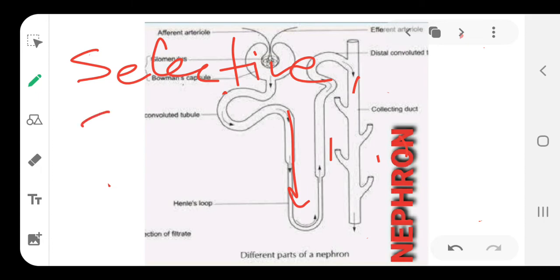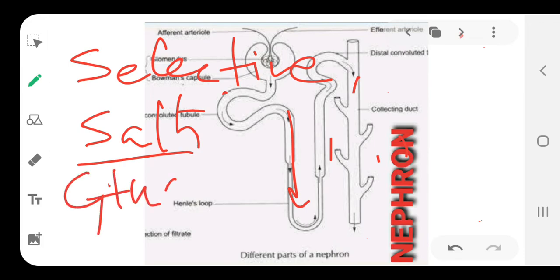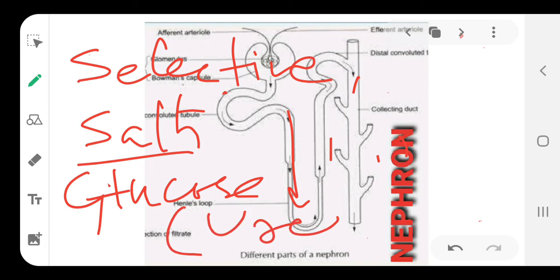So, the salts and glucose are reabsorbed and brought back into the blood, and the filtrate now consists basically of urea, because the salts and glucose are reabsorbed and what is left is basically urea, the toxic waste you can call it, and some of the salts and water are still in that particular component.